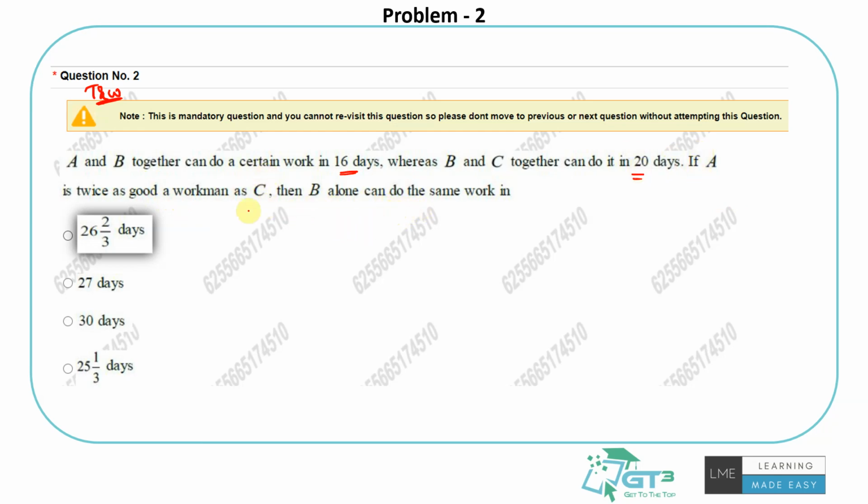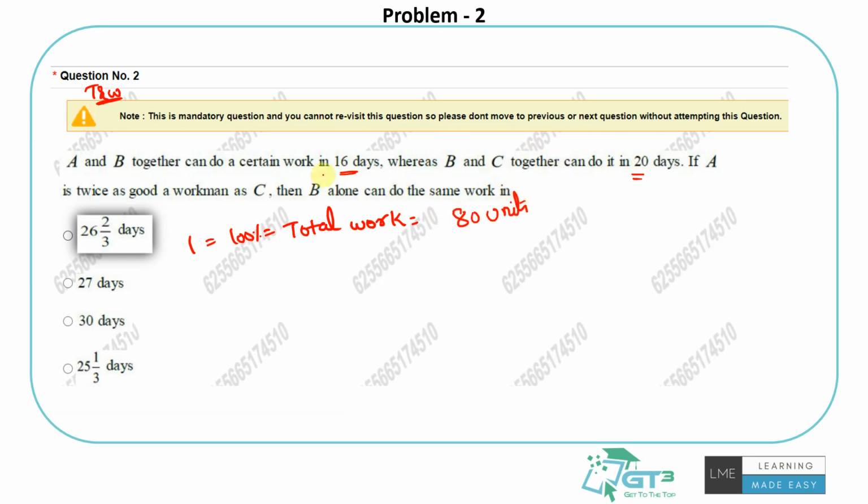So the way I generally do these questions is I always assume the total work. Some of you might be taking 100%, some of you might be taking it as 1. That's why you do 1 by 16, 1 by 20, etc. If you know that way, anything is fine. But I rather always take something which is divisible by 16, 20, the numbers that I see here. So let's take, for example, 16 and 20 will be 80. 80 units is the LCM of 16 and 20.